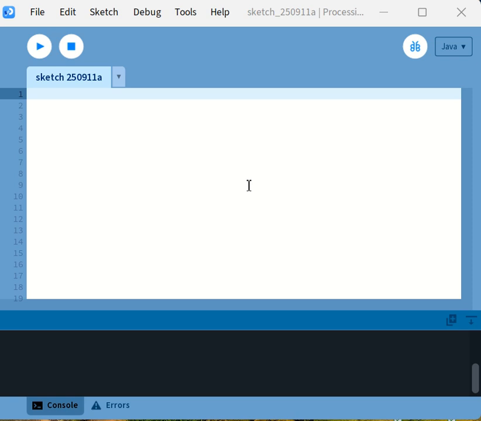In this short tutorial, I'll show you how to make a circle change color every time you click the mouse. First, let's start with the setup function to set the canvas size.